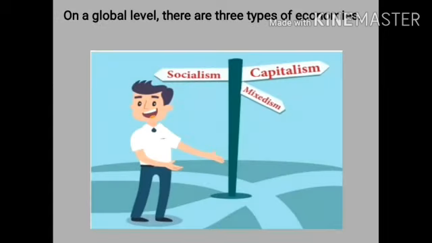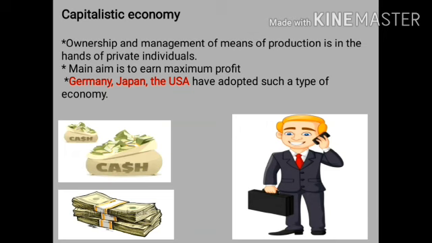On a global level, there are three types of economies: capitalistic economy, socialistic economy, and mixed economy. Let us learn more about these economies. First one is the capitalistic economy. Ownership and management of means of production is in the hands of private individuals. Main aim is to earn maximum profit.